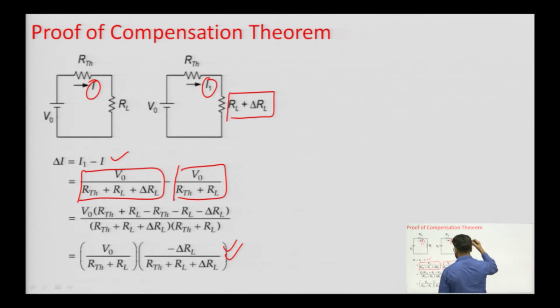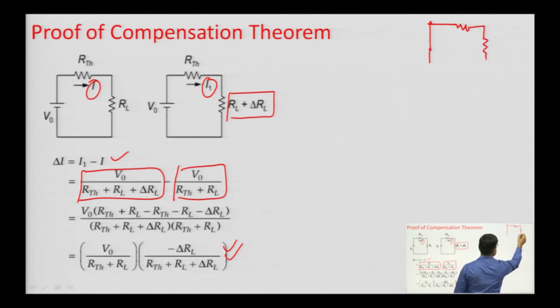Now, as per the compensation theorem definition, it can be replaced by a single voltage source Vc.